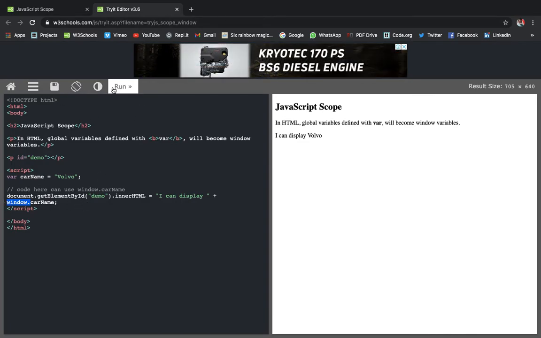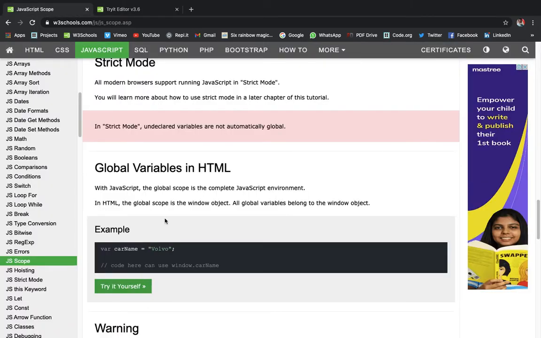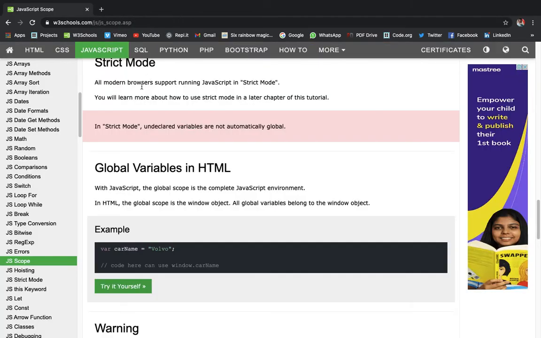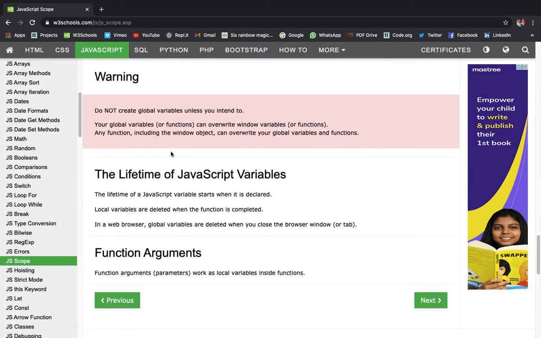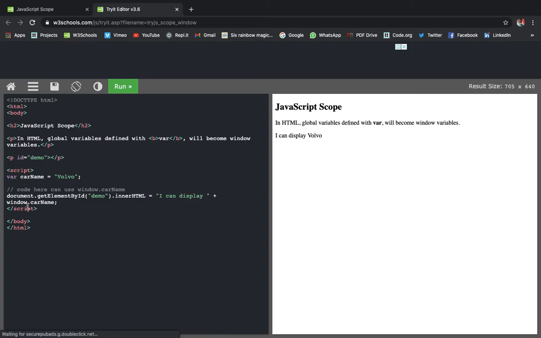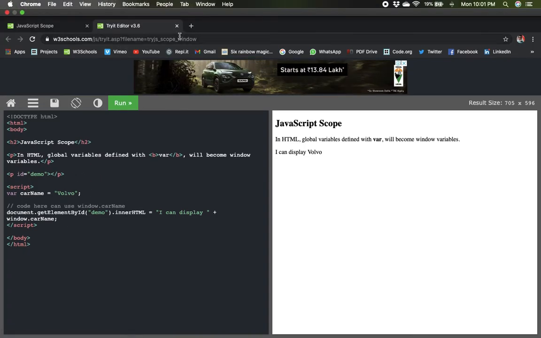But if we give window, then the global scope is the window object in HTML. So if we give window.carName instead of carName over here, it will work, and if we give carName, it will also work.